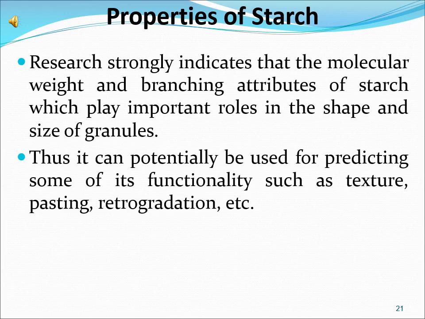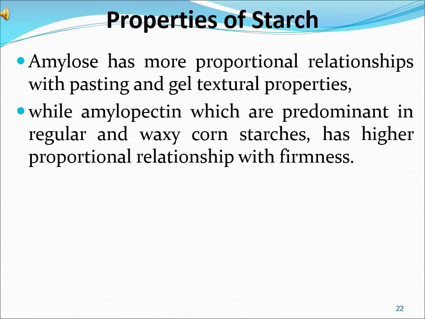Research strongly indicates that the molecular weight and branching attributes of starch, which play an important role in the shape and size of granules, can potentially be used for predicting some of its functionality, such as texture, pasting and retrogradation. Amylose has more proportional relationships with pasting and gel texture properties, while amylopectin, which is predominant in regular and waxy corn starches, has a higher proportional relationship with firmness.